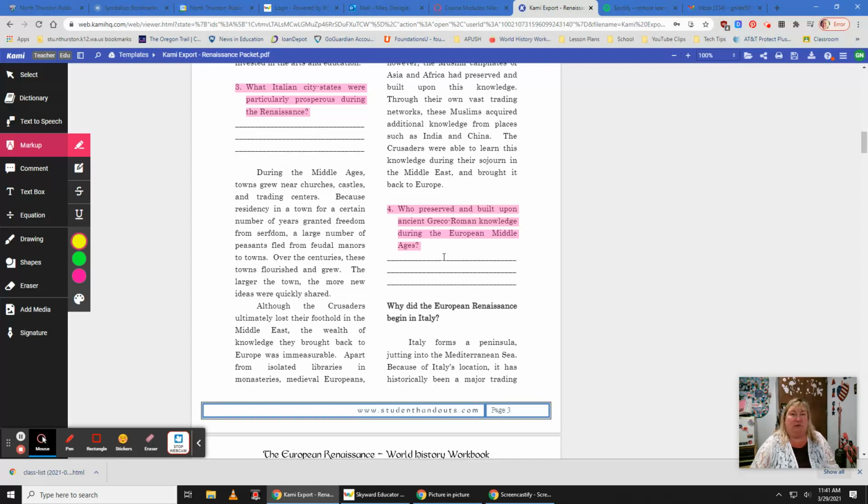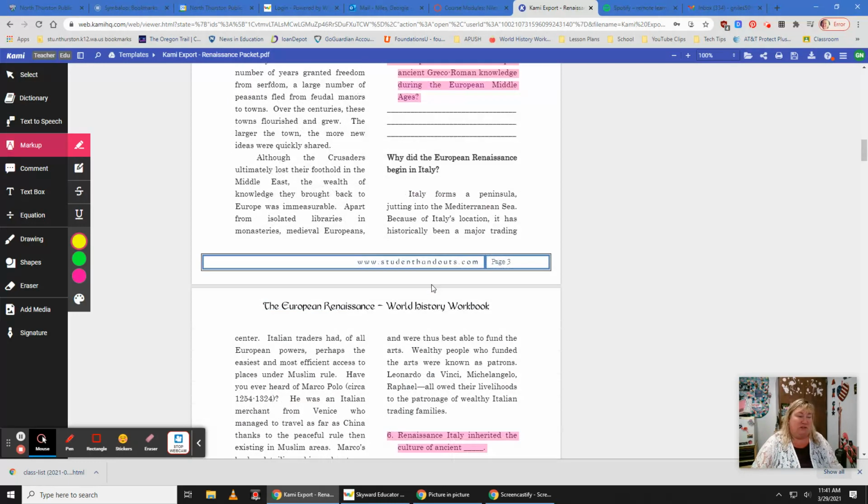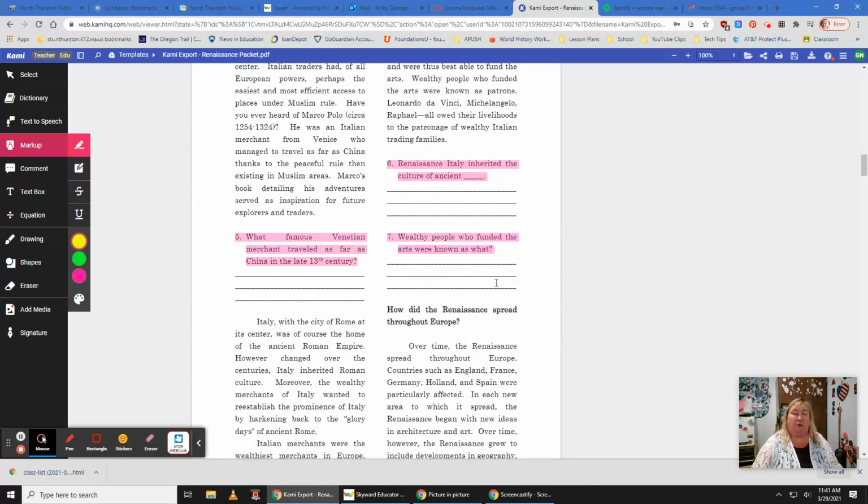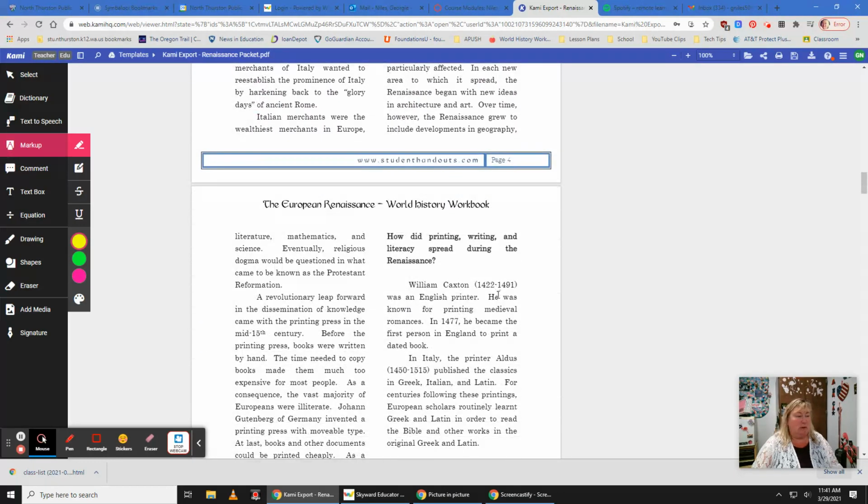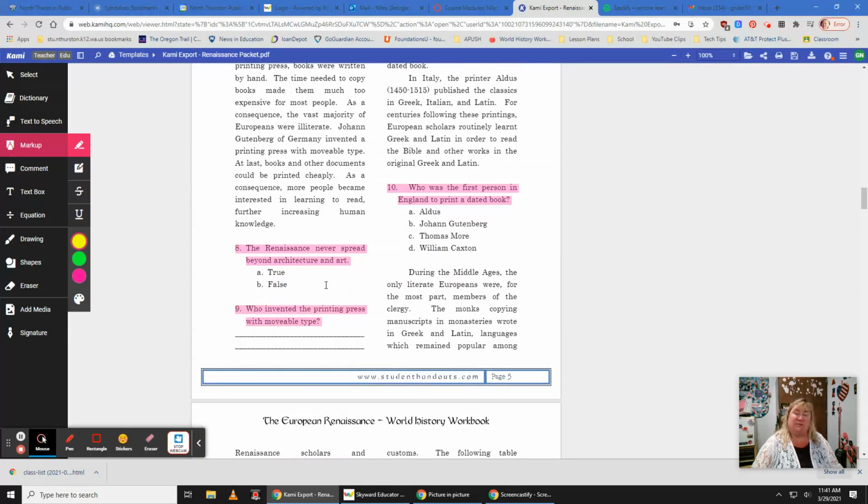Those answers are provided for you in the passage. I want you to highlight where you found your answer. So you're highlighting and you're recording your answer. We'll continue on down here, a little bit more reading, a few more questions, and it keeps going. And then you've got some more true and false. You've got a multiple choice here.